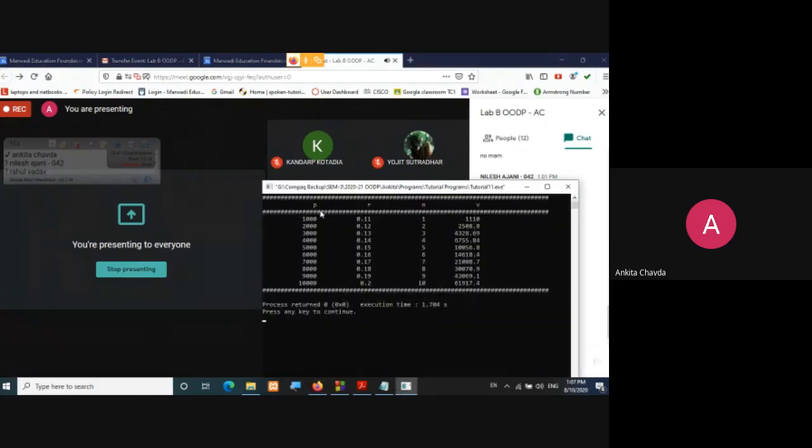We will simply take one for loop, which will run 10 times. In that you have to put the formula, that is v equals p into (1 plus r) raised to n, and for raised to n we already have the power function pow, so we can directly use it. Second time you have to increase p by 1000, r by 0.01 and n by plus 1, and again you will calculate v.